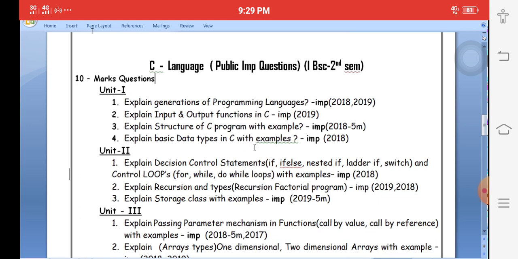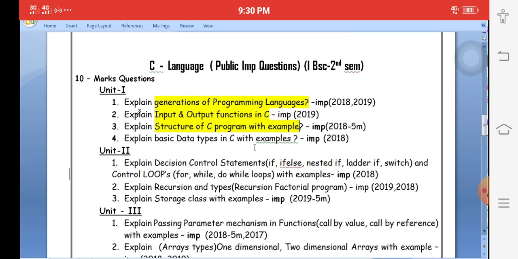Generations of programming languages is one of the important questions in the public examination. Okay, next one, input output functions. What are the input output functions in C language? Next one, the structure of C programming. These are the three important questions for the first unit we will get in the public examination.